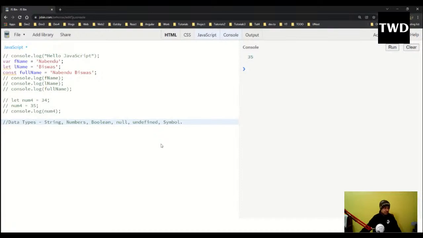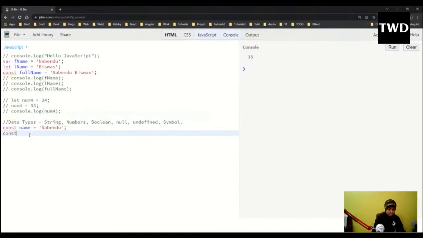So it is a type of array only, but a bit advanced, and generally we don't use it. So that's why we're not going to look at this. So const name equal to a bindu. Like this is a string. Although I'm taking a const, var, let, anything I can take, but it is a string.